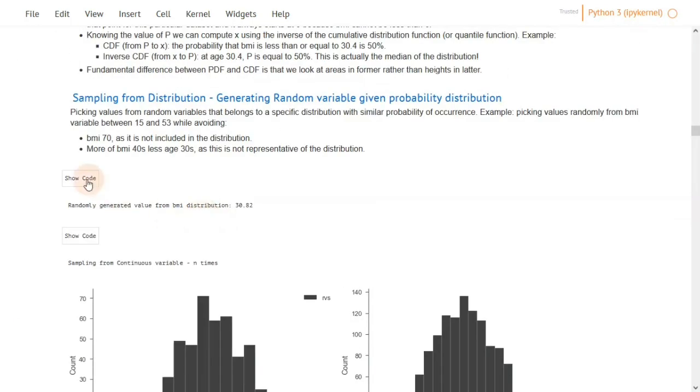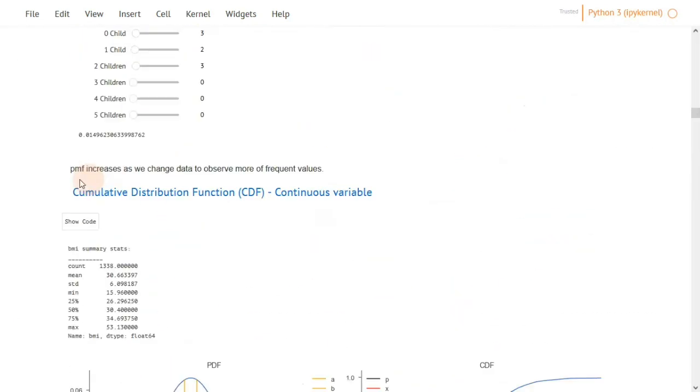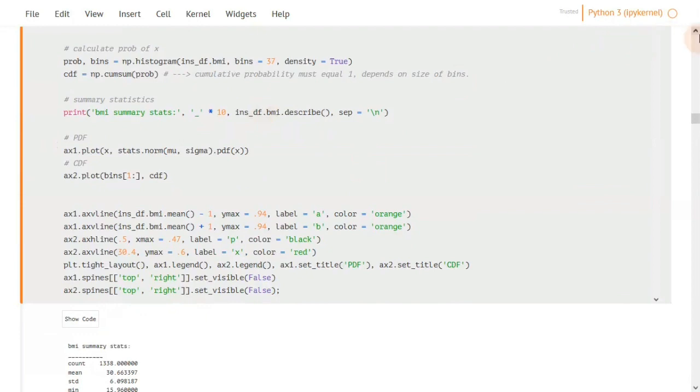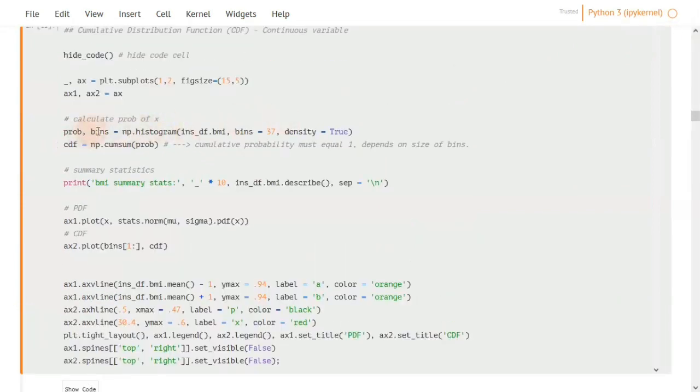Cumulative distribution. You can see how we calculated the CDF. If you recall, we said that the CDF, the y-axis, is a cumulative sum of the probabilities. We use the NumPy histogram on BMI to calculate the probabilities and the number of bins. Then we just called cumsum, which is this, to cumulatively sum the probabilities generated by the histogram. And of course, these probabilities are generated using the probability density function, because you see here density is true.